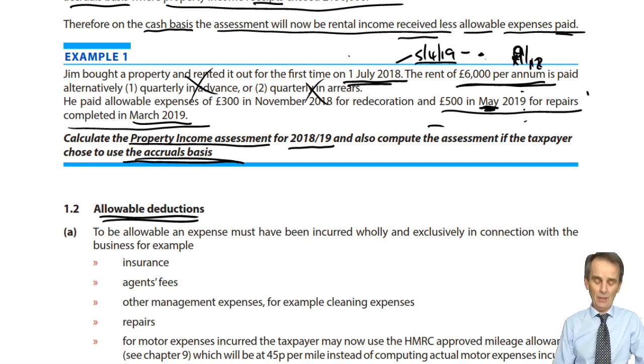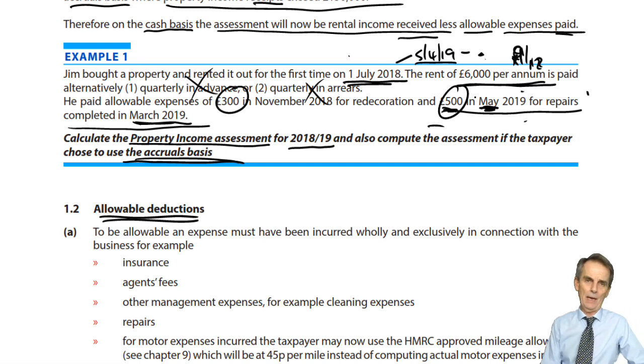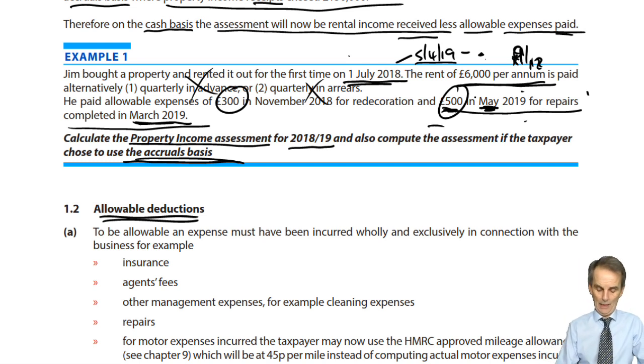So on the accruals basis, had we incurred the cost by the end of the tax year? Yes, we had. March 19, that's in the 1819 tax year. So in fact, both the £300 and the £500 would have been incurred during the tax year and would be allowable deductions from your 9/12 of the annual rent, your 4,500. So we'd be deducting the 800 from that.